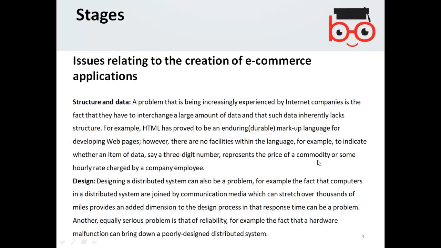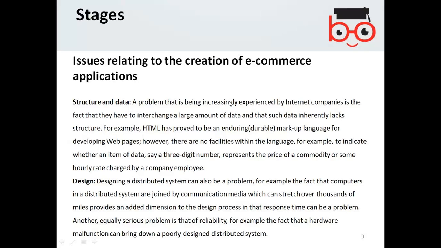Another problem is the structure of data. A problem that is being increasingly experienced by internet companies is that they have to interchange a large amount of data, and such data inherently lacks structure.